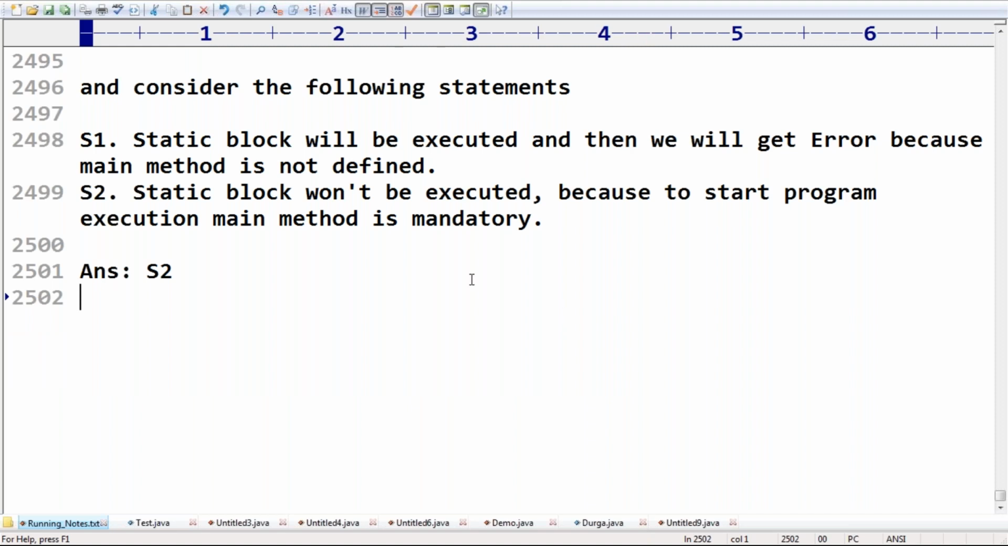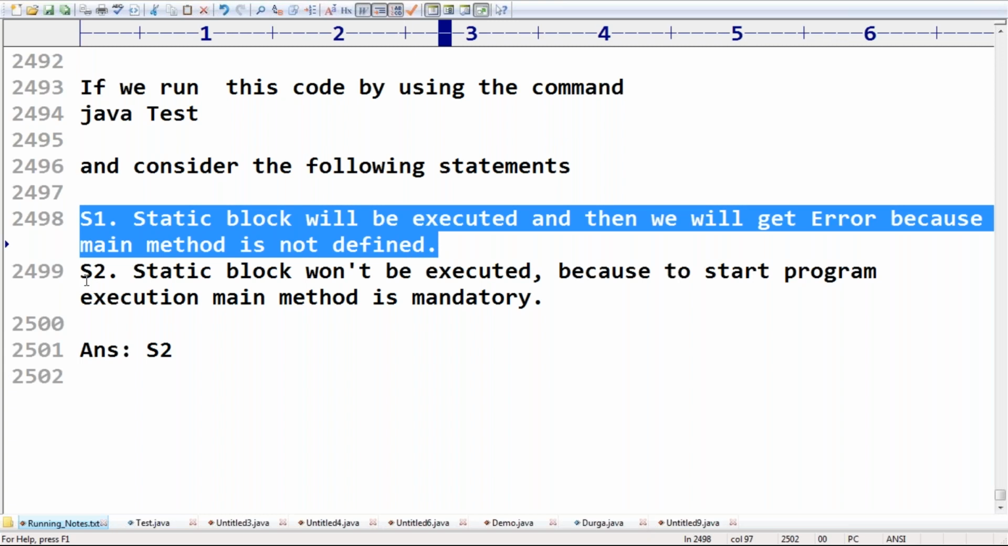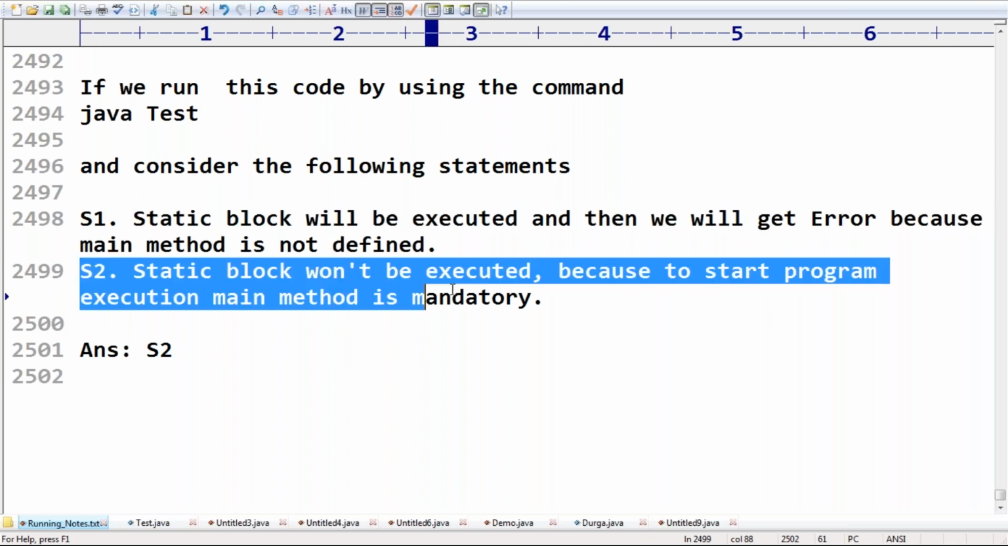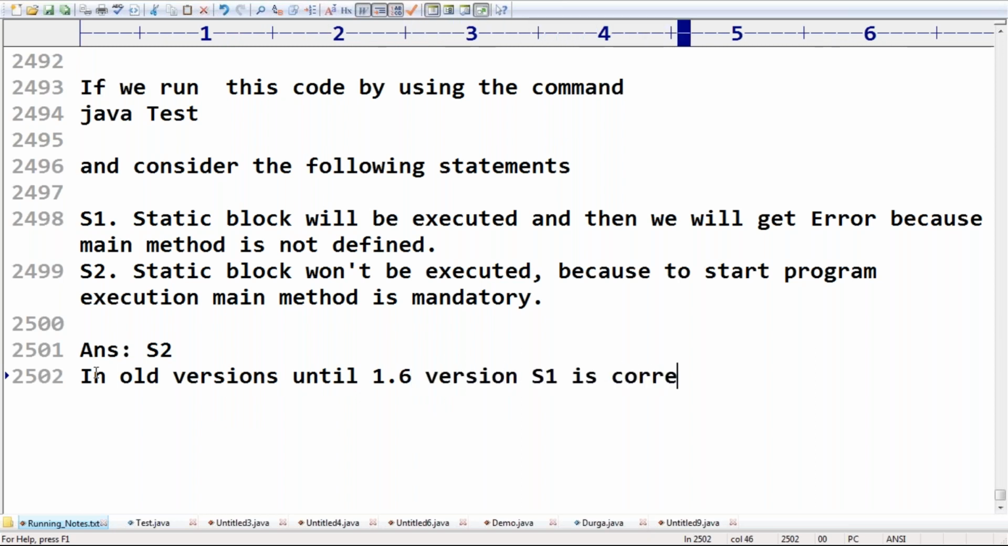Clear, right? Until the 1.6 version, that statement holds, but from the 1.7 version onwards, this one is the correct. In the old versions, until the 1.6 version, S1 is correct.